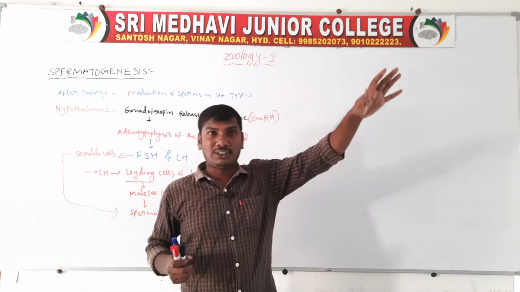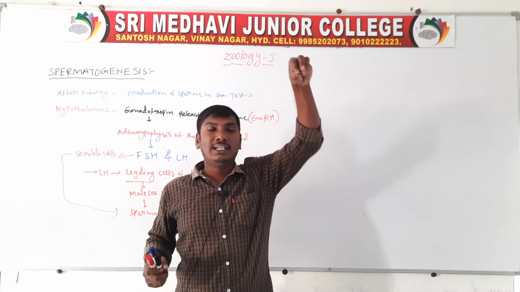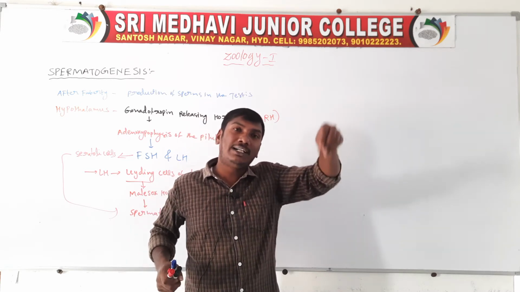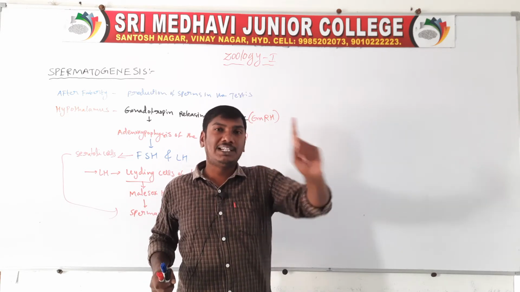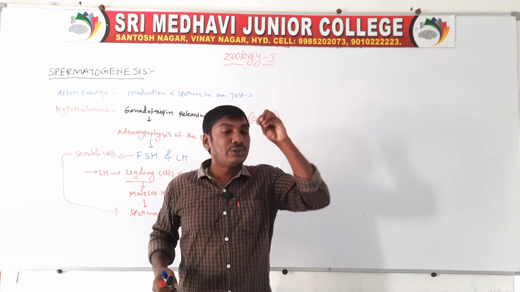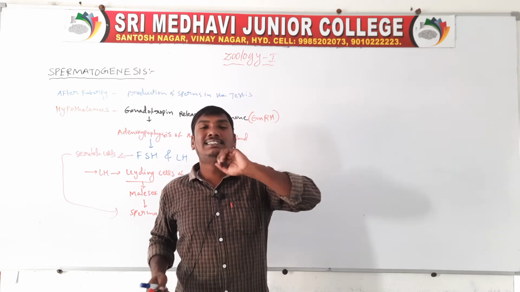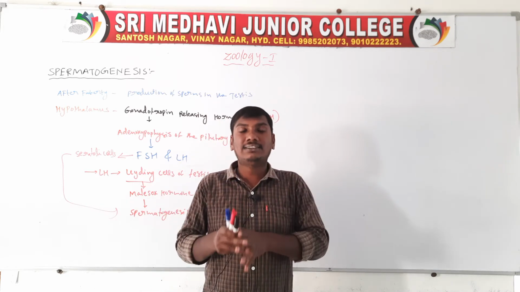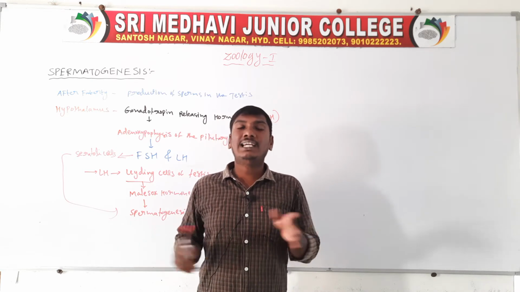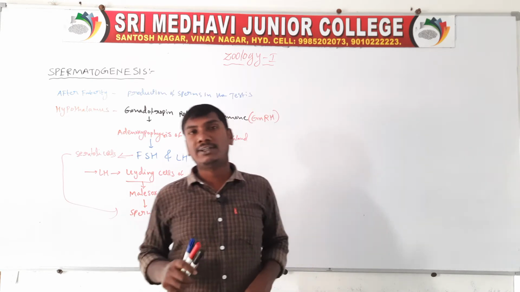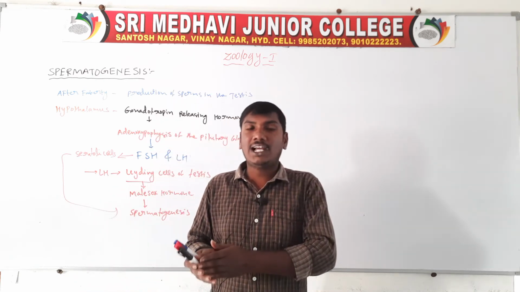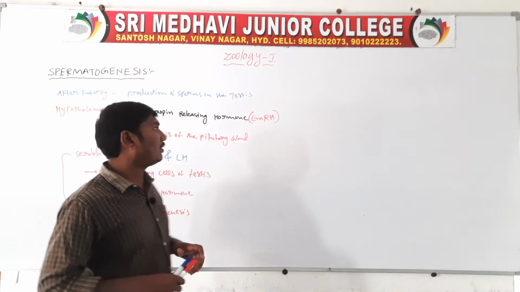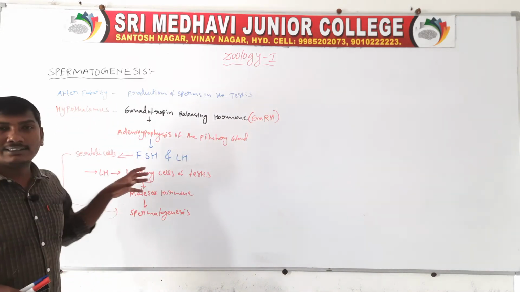To summarize: the hypothalamus releases gonadotropin releasing hormone, which stimulates the adenohypophysis of the pituitary gland. The adenohypophysis releases two hormones, follicle stimulating hormone and luteinizing hormone. The luteinizing hormone affects the Leydig cells of the testis, which release male androgens, the testosterone, supporting spermatogenesis. Next, follicle stimulating hormone affects the Sertoli cells, which also support spermatogenesis.